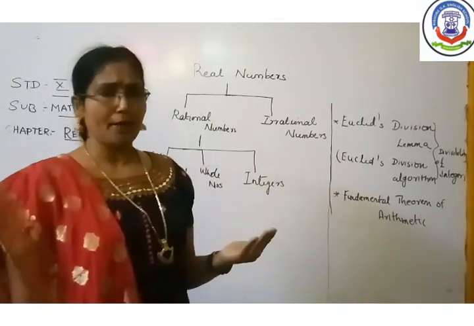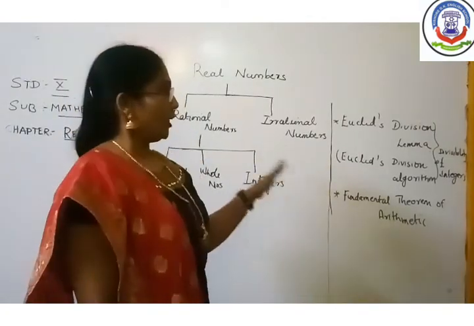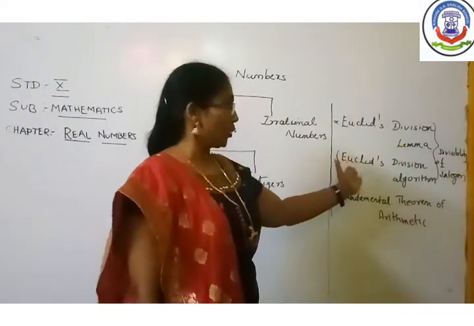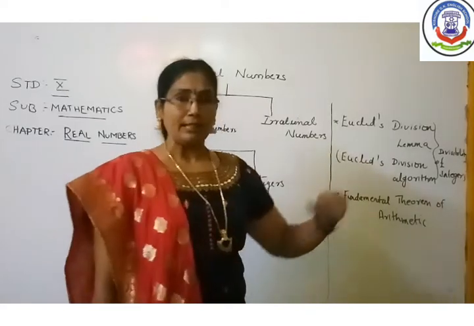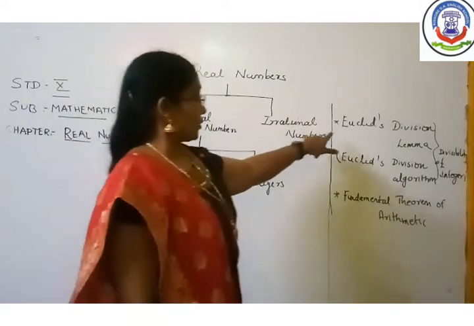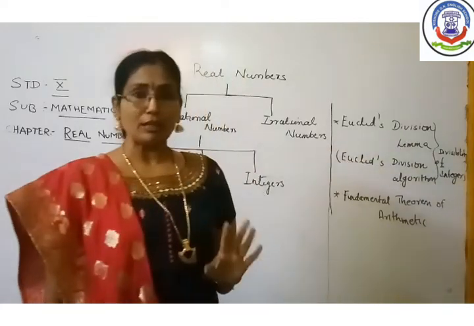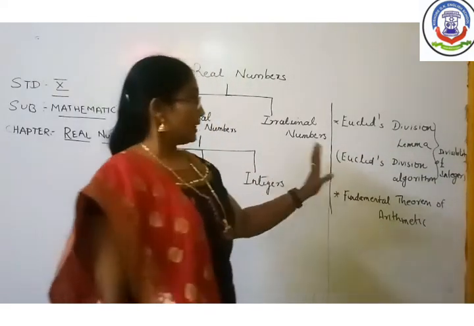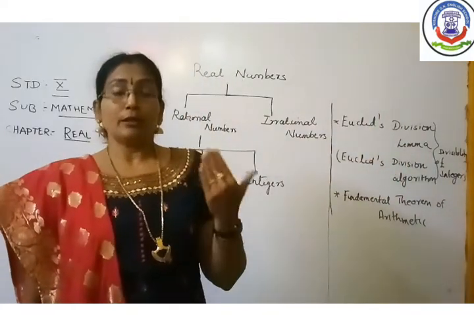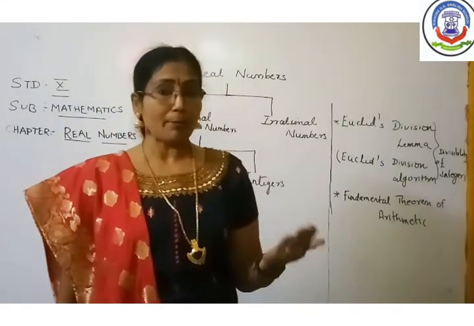Clear for you? You might have already done this in the previous standard, so there is no need to explain again. Now in this chapter we are going to study some more special topics: Euclid's division lemma, Euclid's division algorithm and the fundamental theorem of arithmetic. Both Euclid's division lemma and Euclid's division algorithm are related to the divisibility of integers. Now using Euclid's division lemma, how can you calculate the HCF of any two given numbers? What do you mean by HCF?